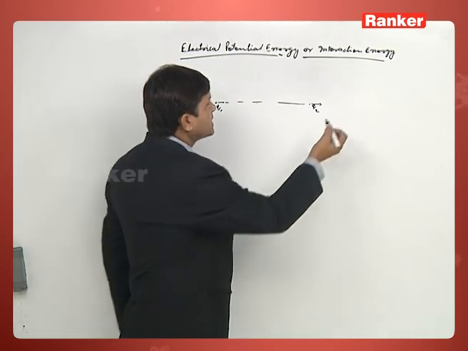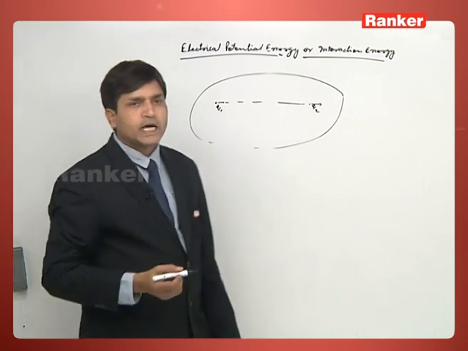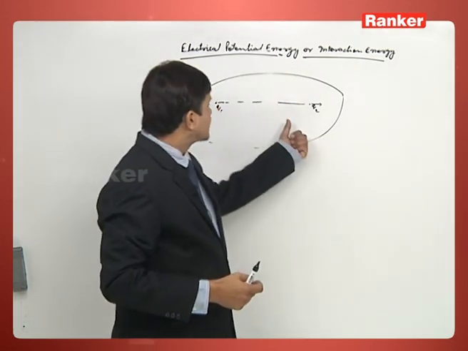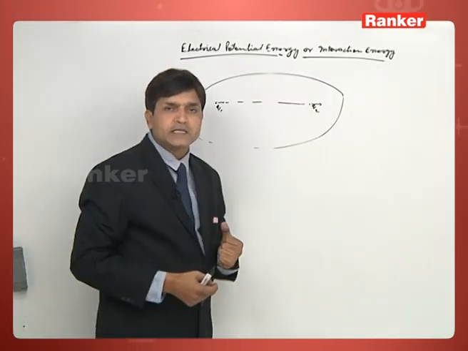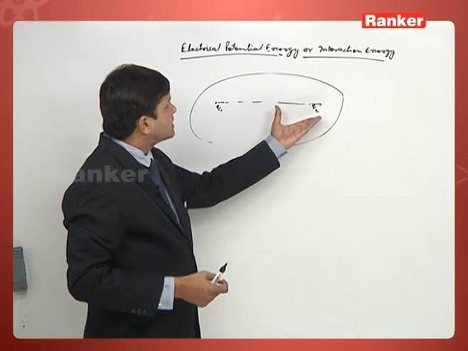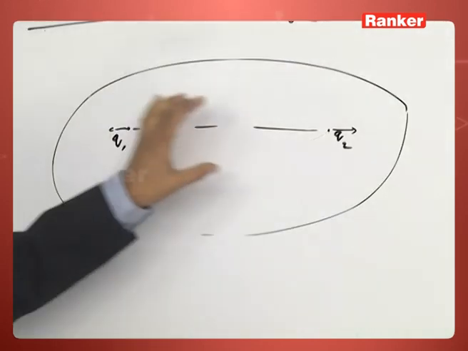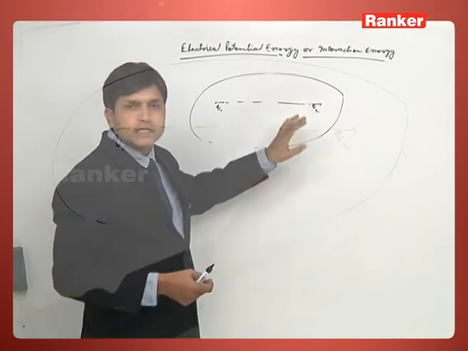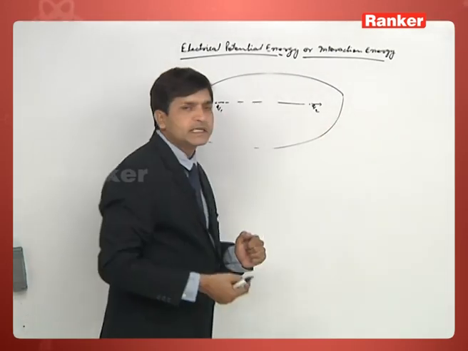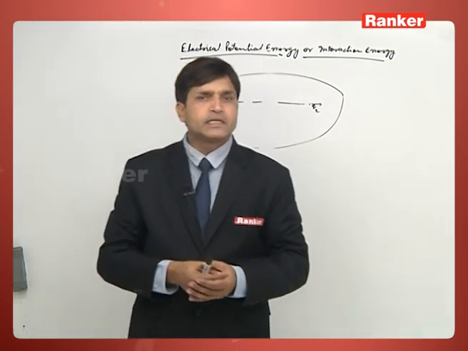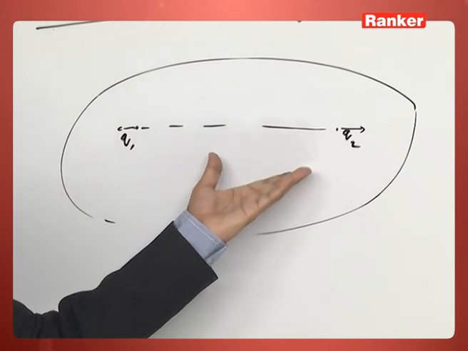So now if we look at the system of these two charged particles, in this system any external force is not acting, then how have these two charged particles acquired certain velocity? It means there is some force acting or there is some loss of energy. Why? Because initially these two charged particles were at rest, they didn't have any kinetic energy, but because of the force of repulsion they acquire certain velocity, and because of that they have certain kinetic energy. So what is the source of that kinetic energy?